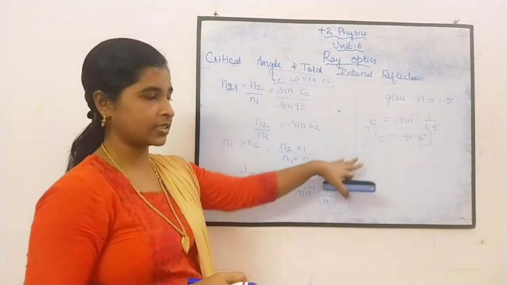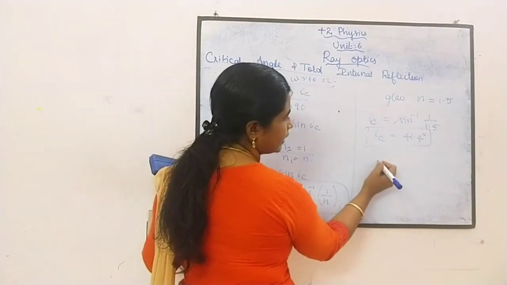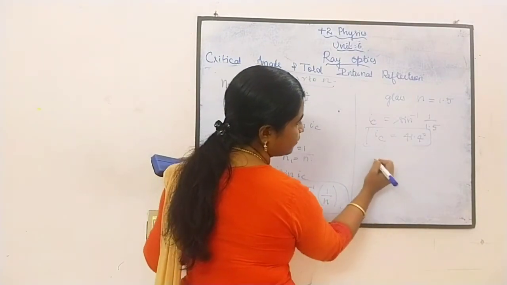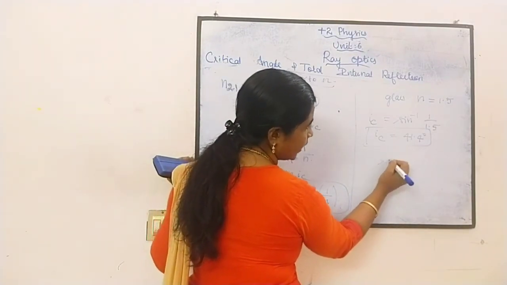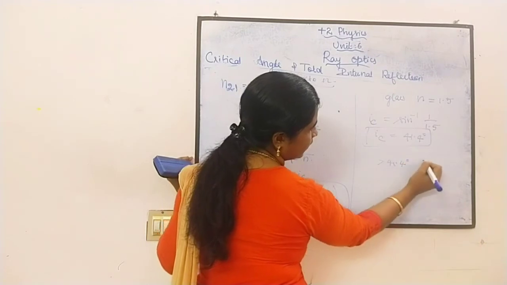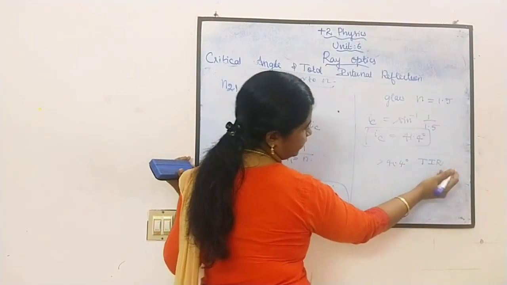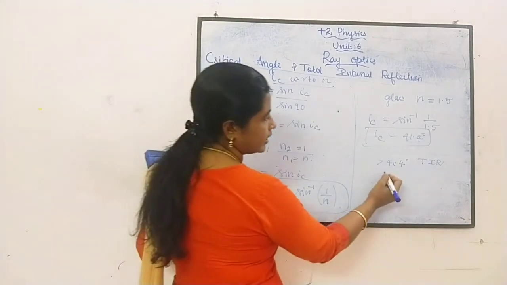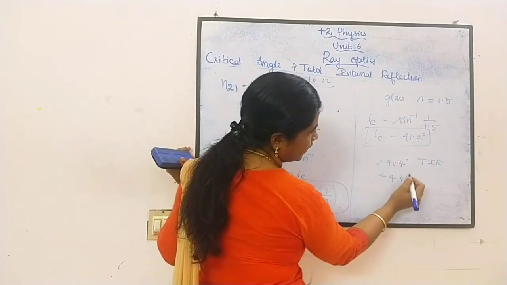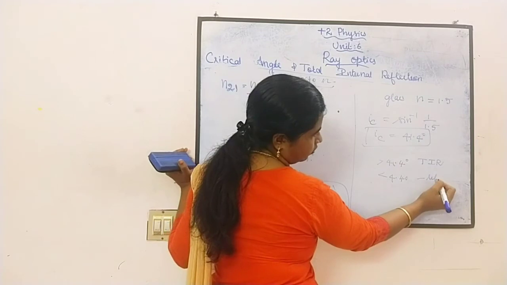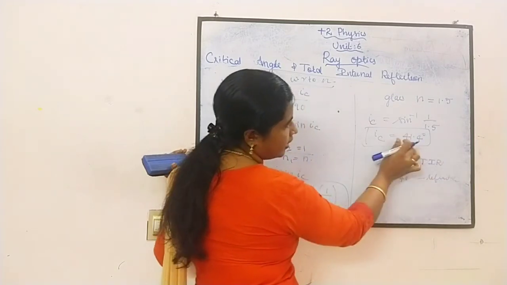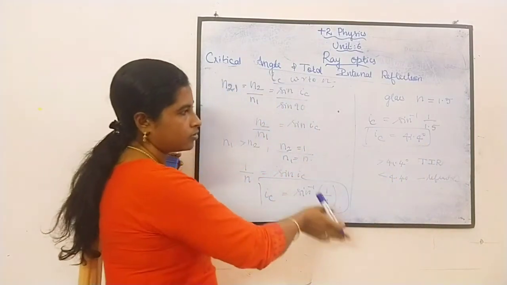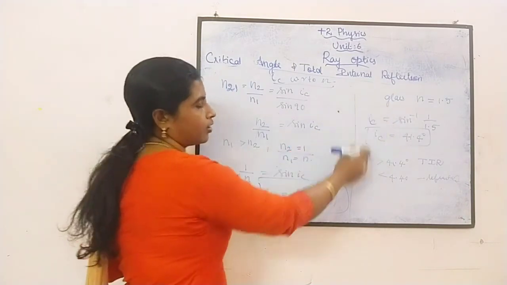This is for glass. So if the angle of incidence is greater than 41.4 degrees, then total internal reflection takes place, that is, it reflects back in the same medium. If it is less than 41.4 degrees, then what happens? It refracts. Understood? If this angle is reached, the ray will be at the boundary. So this is an example for glass.